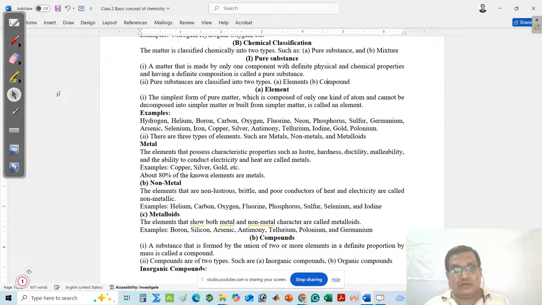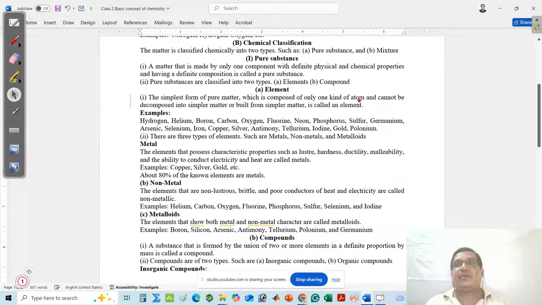You already know the definition of element and compound from your high school level. An element is the simplest form of a pure matter. The simplest form of a pure matter is an element. It is made by only one kind of atom.